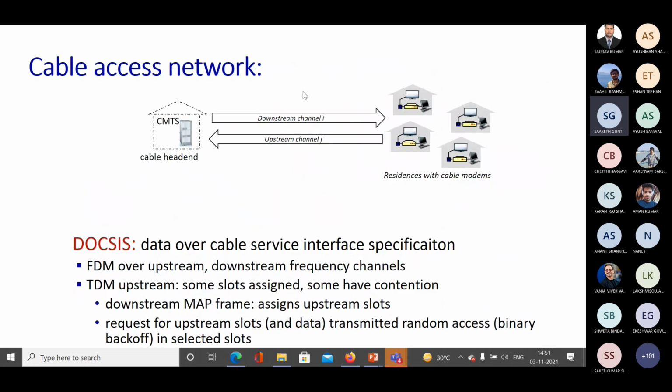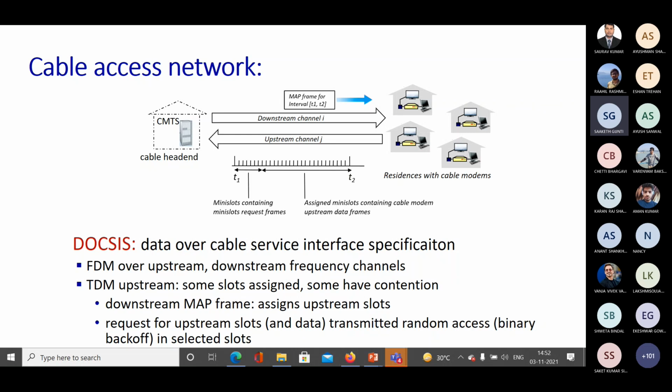Now let's take a figurative look here. From the CMTS to the users, we have the downstream channel, as I told earlier, and towards the CMTS, whatever data is being transmitted is the upstream channel. Now you have a frame interval given here, T1 and T2.